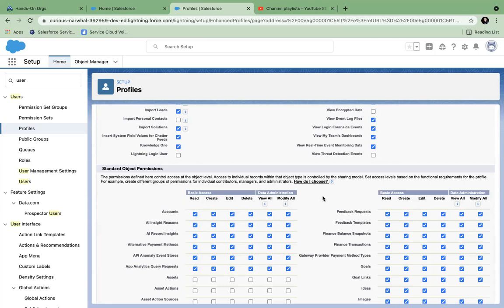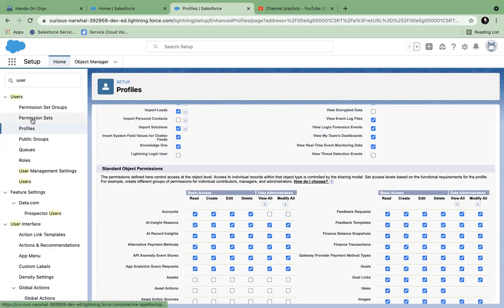Any questions so far, guys? So view all and modify all is basically a bypass of OWD that you can set on your profiles itself. Usually we do not give view all and modify all permissions to people. Only the system administrator will have view all and modify all.